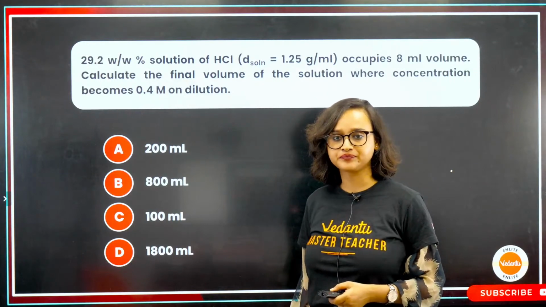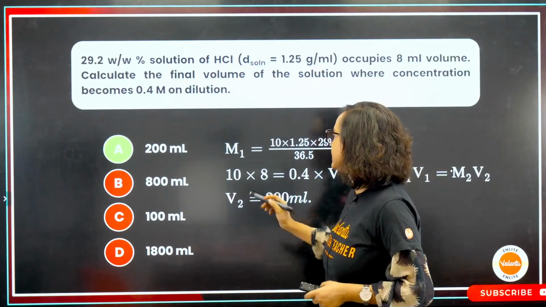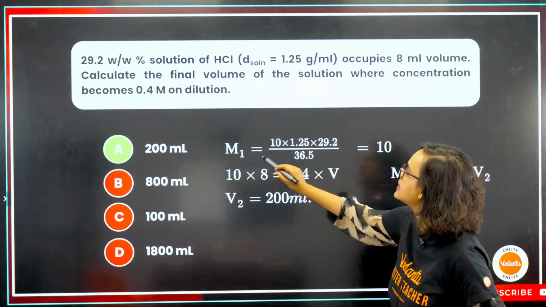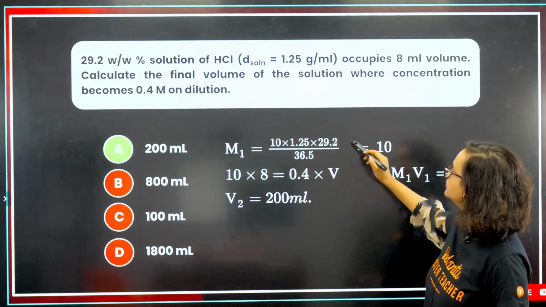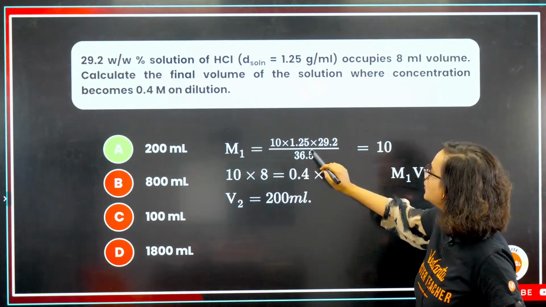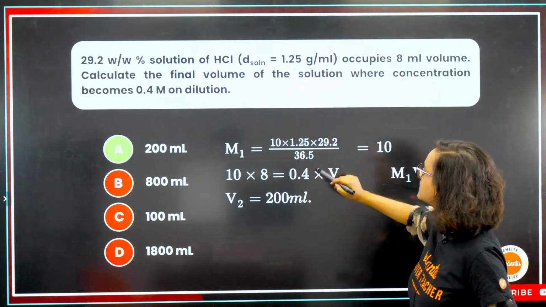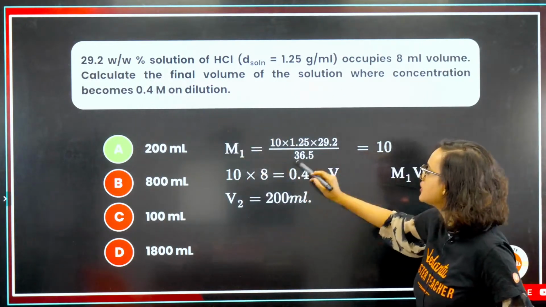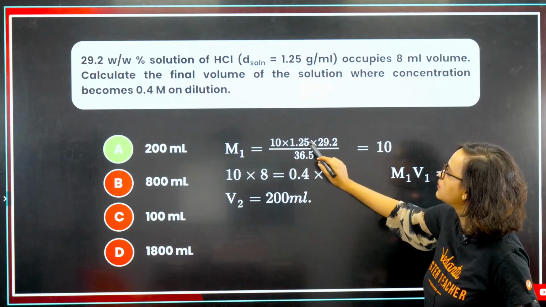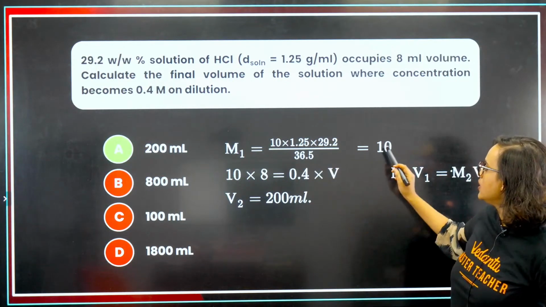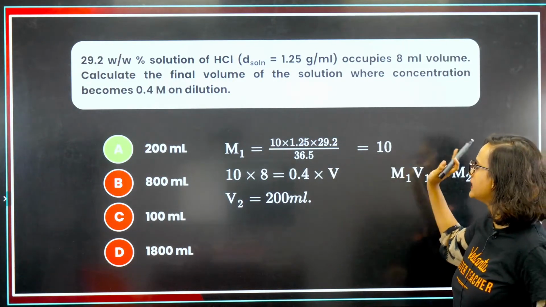So basically what we have to do is, see, M1 is equal to 10 into 1.25, that's given to us, into 29.2, that is also given to us, divided by 36.5, which is equal to, if we calculate it, 10.